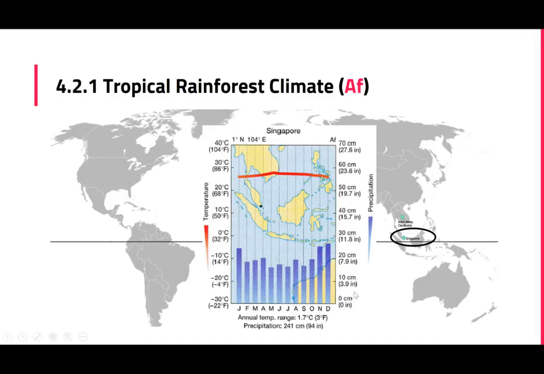And this has to do with the location of Singapore. Singapore is located at 1 degree north, so it's very, very close to the equator. And therefore, throughout the year, Singapore is under the influence of the ITCZ.